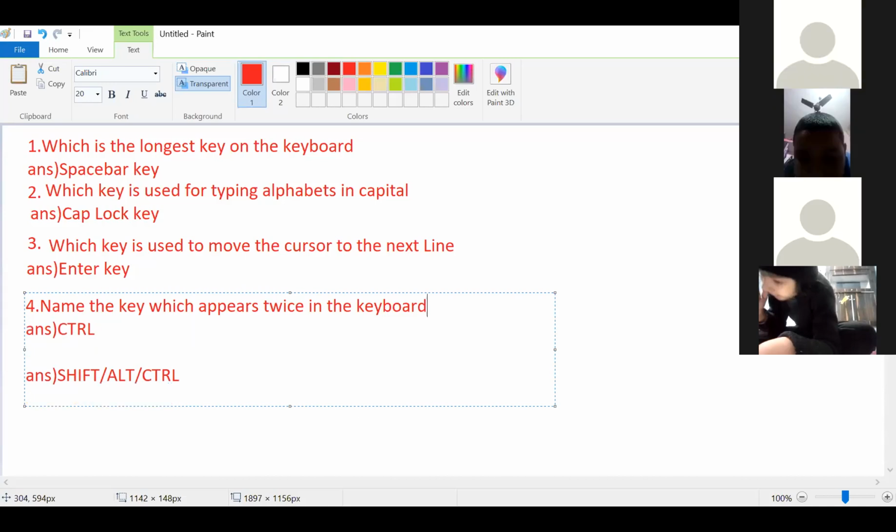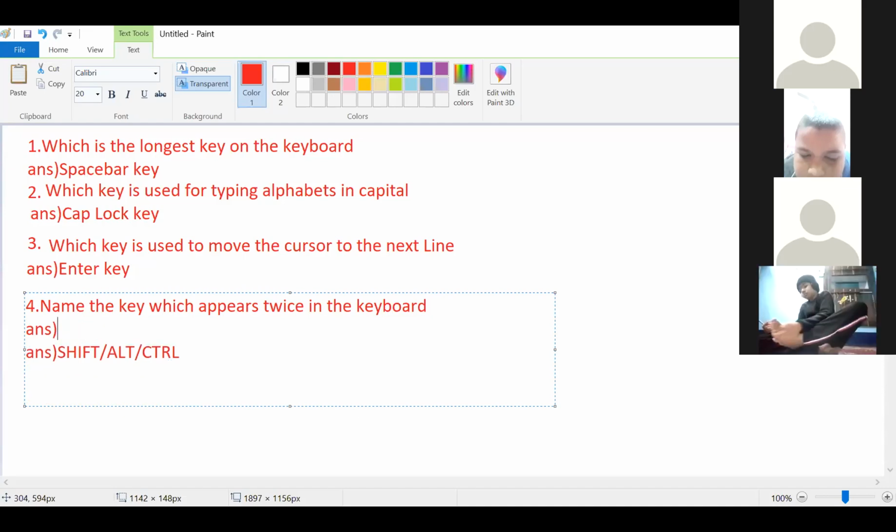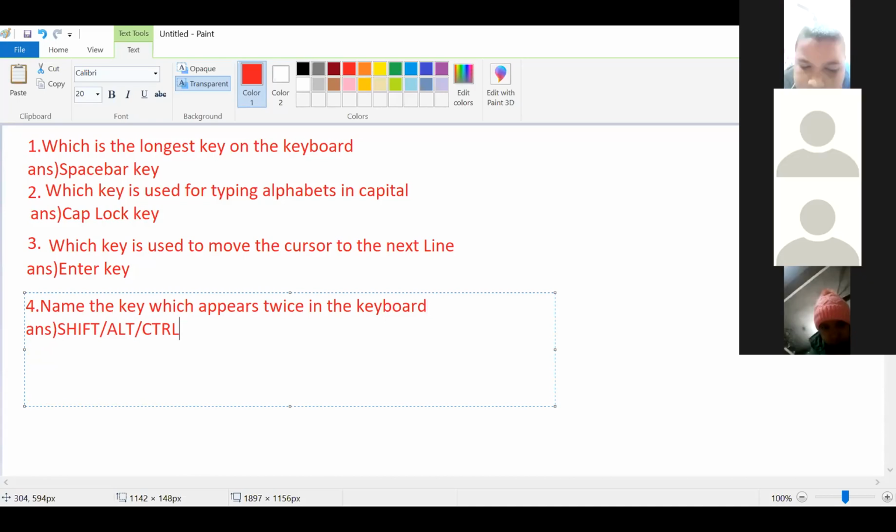Anyone have any doubt in this question? Based on the option you have to select the correct answer. According to the option given, you have to select the right answer.